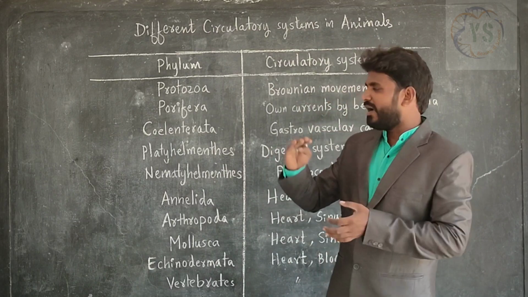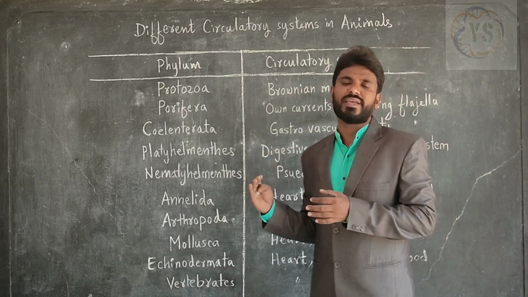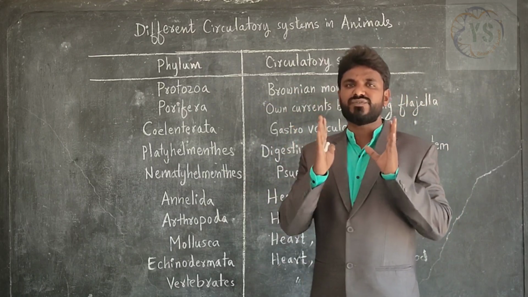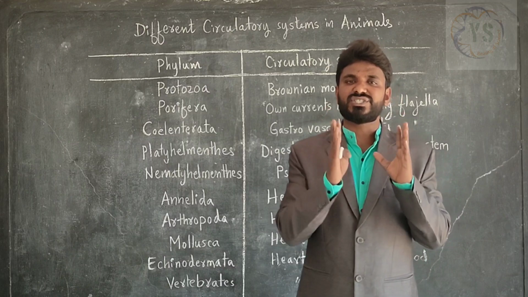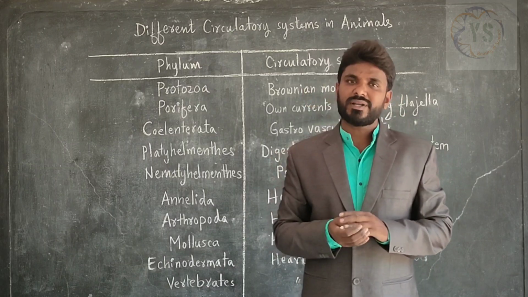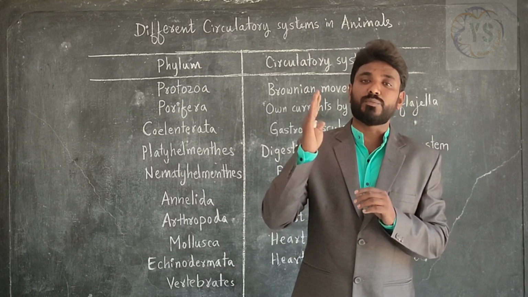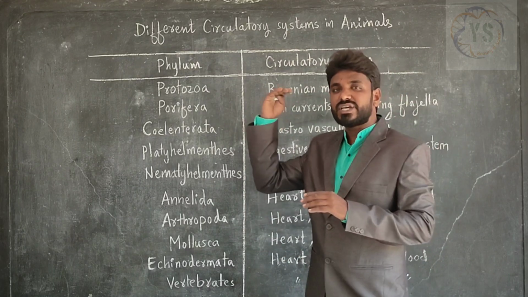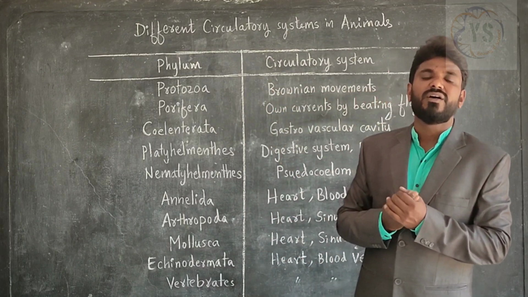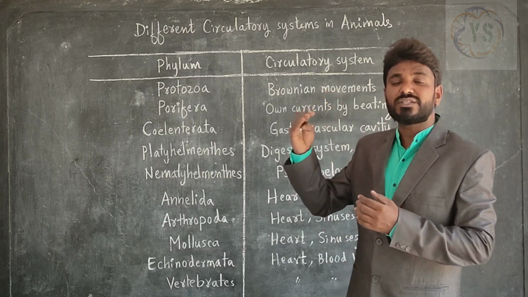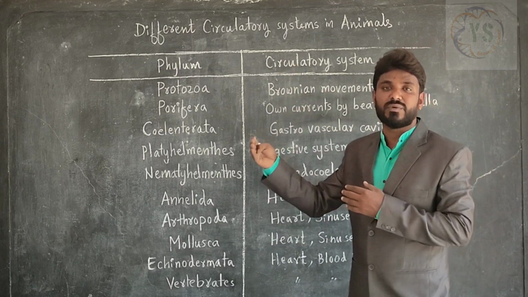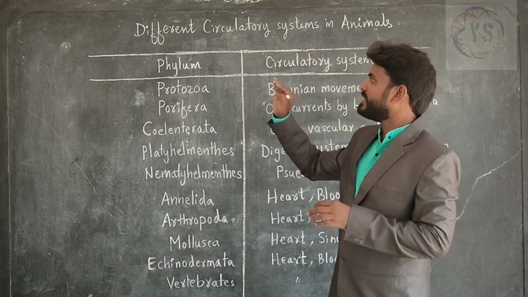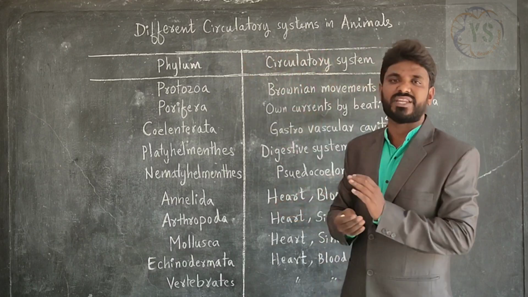Okay, like this. In all the animals, in all the organisms, circulation is a very essential task, very essential metabolism. But the method of circulation or the mode of circulation varies from organism to organism. The circulatory system has undergone so many changes. So this is the evolution of circulatory system in animals. So these are different circulatory systems in animals.